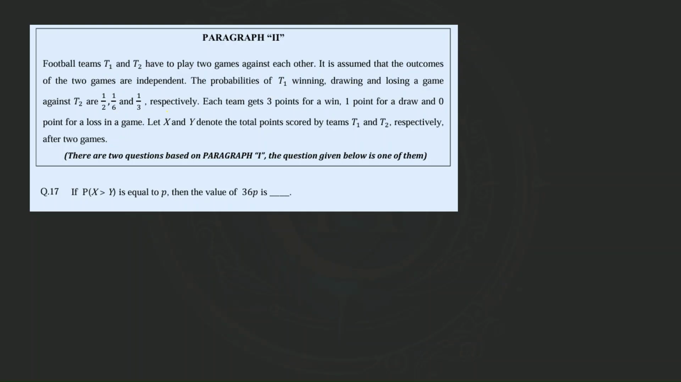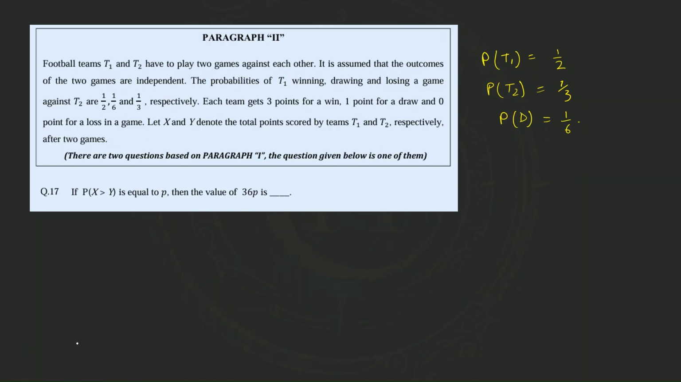So we get, let's say, this is the winning possibility of team 1. P of T1 means probability of T1 winning the game. So P of T1 will be 1/2, P of T2 will be 1/3, and P of the draw, we denote it by P of D, is equal to 1/6.